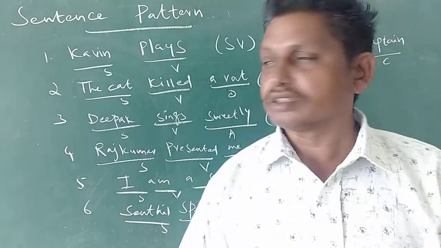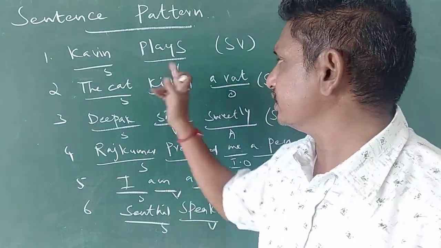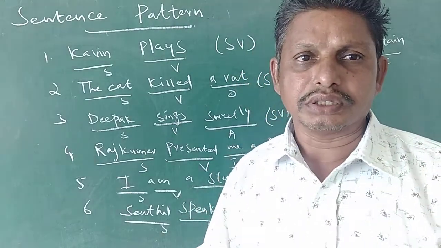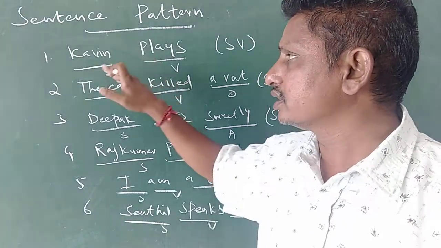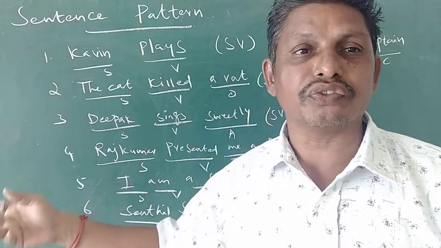SV, the first one is Kavin plays. In this sentence, Kavin is a subject, plays is a verb. What is the meaning of subject and verb? Subject is nothing but the doer of the action. So in this sentence, we talk about Kavin. Kavin is the main subject. He is the doer of the action.